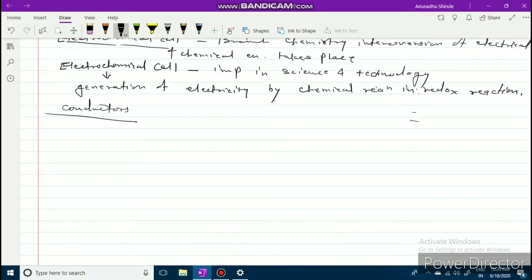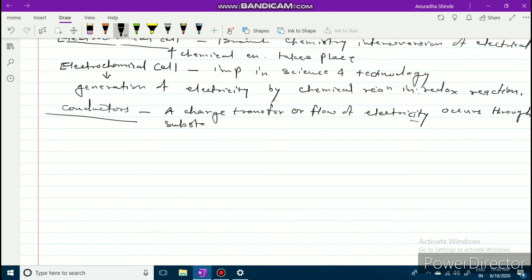Conductors: the transfer of charge or flow of electricity occurs through different substances, and these are called conductors.